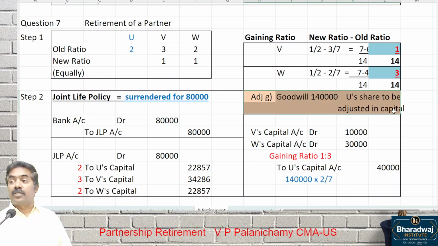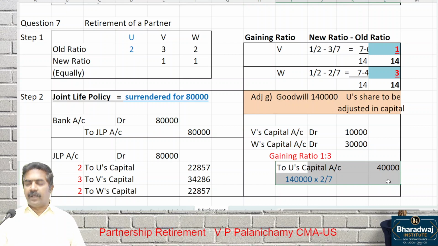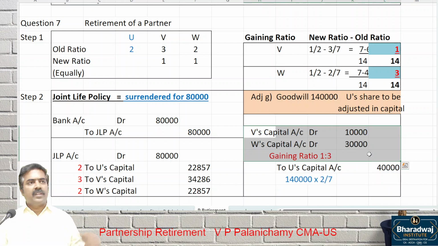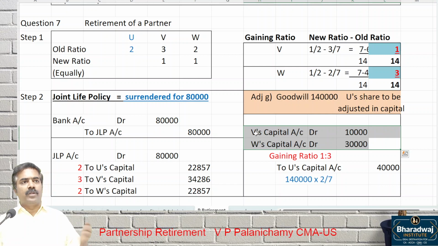Goodwill is adjusted through which account? Capital account. Simple. The logic is gaining partner should compensate which partner? Sacrificing partner. Who is a sacrificing partner? Retiring partner is a sacrificing partner. Who are gaining? The partners who are continuing are gaining. So continuing partners to retiring partner. That is the logic. Clear? 40,000 has to be settled to him. Whoever gains in the ratio, they have to give the compensation.